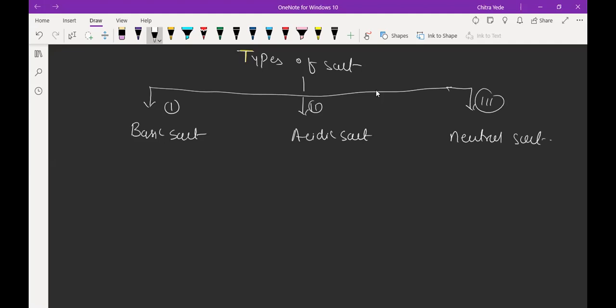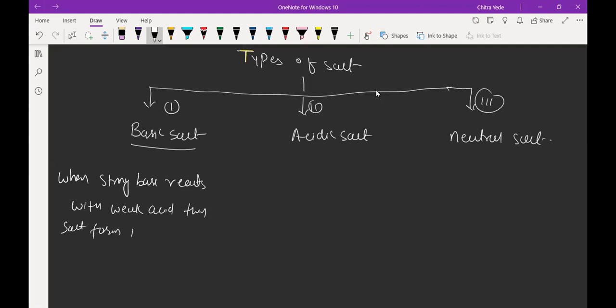So what are basic salts? When a strong base reacts with a weak acid, then the salt formed is called a basic salt. Basic salt.